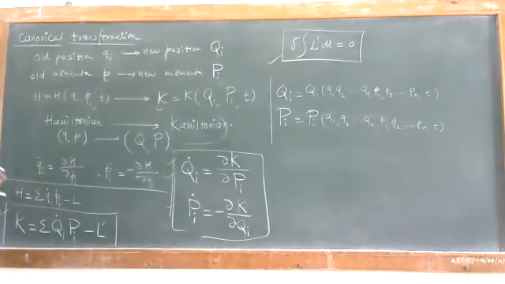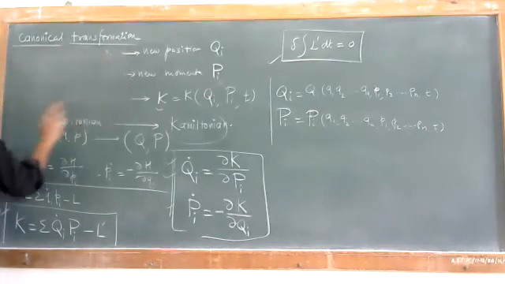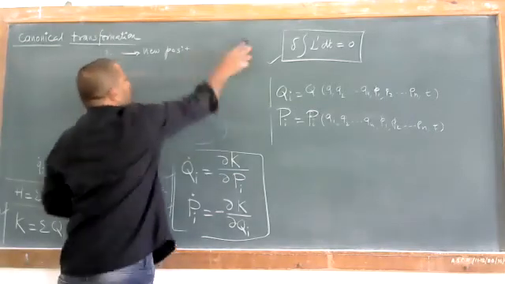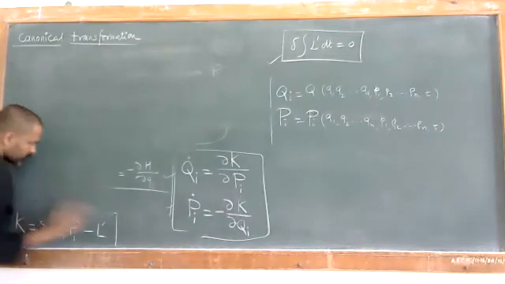So this Legendre transformation is a technique which is used to change the basis from one set of coordinates to another set of coordinates. So just remember these points. Now we'll have to look at how this Legendre transformation works.